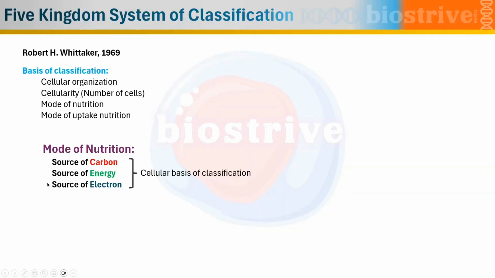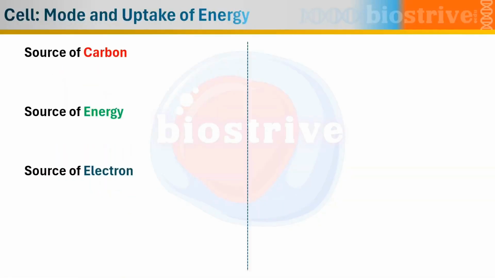So these are the three bases on the basis of which the mode of nutrition can be classified, and we call that the cellular basis of classification of the mode of nutrition. Let's talk about each of these criteria in detail. If the source of carbon is inorganic carbon, we call those organisms autotrophs. If the source of carbon is organic carbon, we call those organisms heterotrophs.